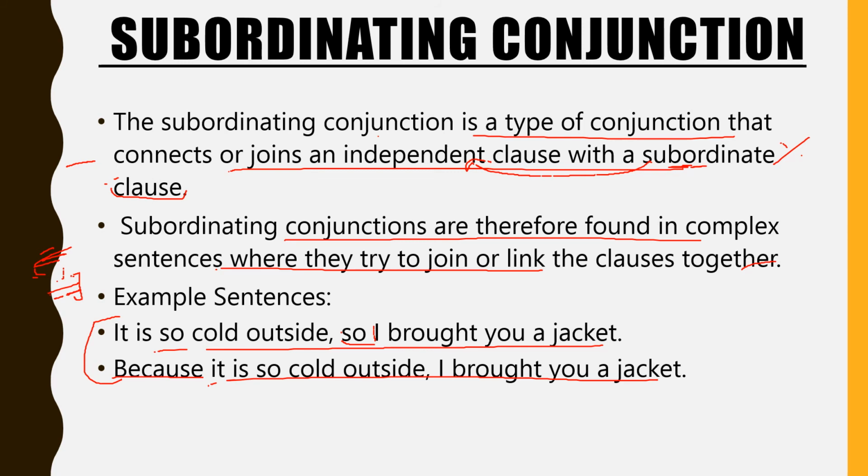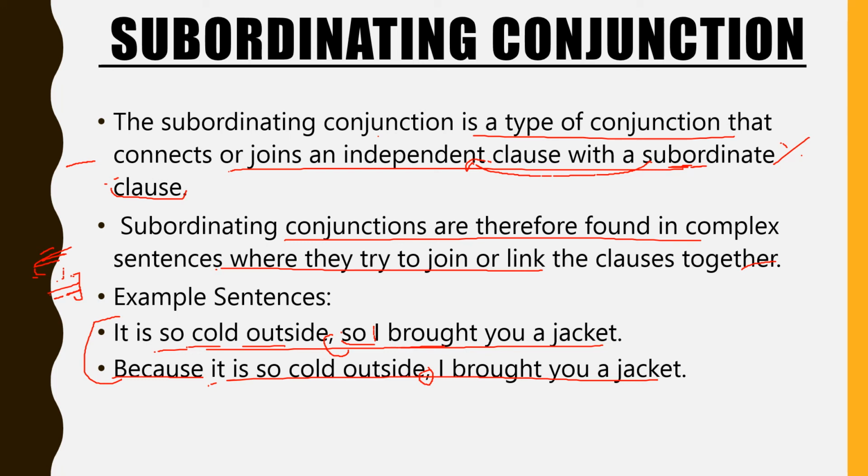Aside from that, there is a comma. You can see here, after outside, I have used a comma, and here also a comma. A comma should also be placed in between the two clauses, that is, independent and dependent, of a sentence.